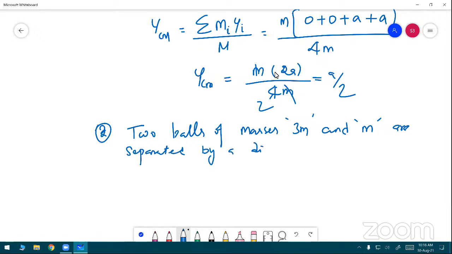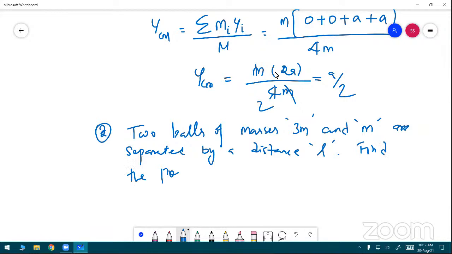Find the position of center of mass. Very important. Find the position of center of mass.